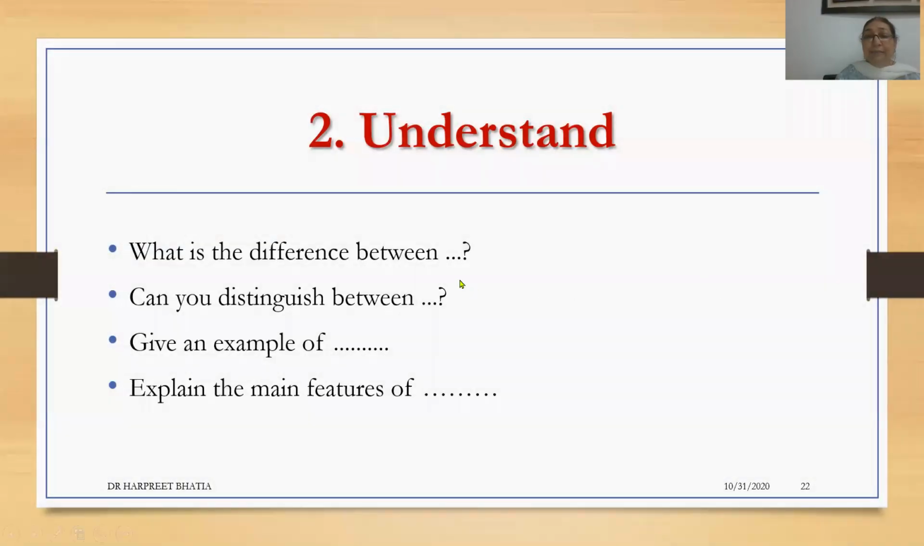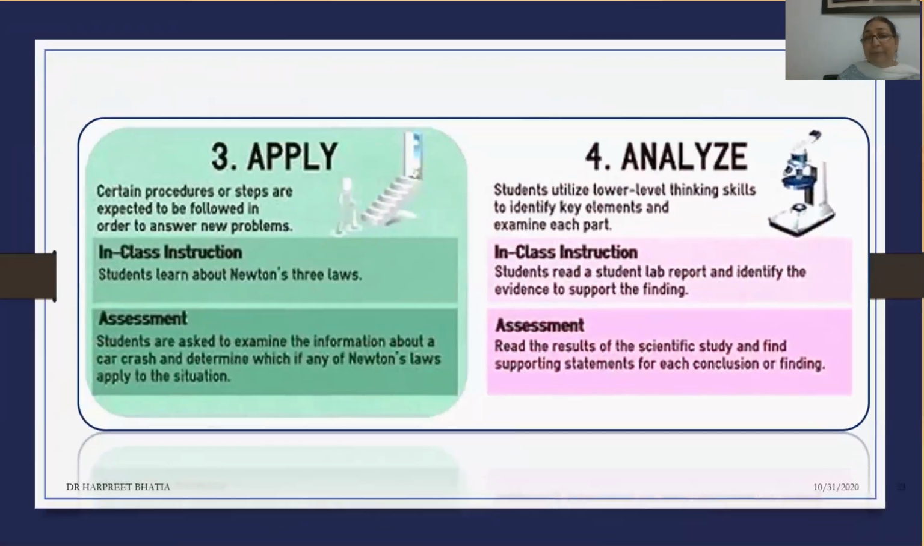In understanding, we ask questions like, what is the difference between X and Y? Can you distinguish between, give an example of, or explain the main features of? So this is a little bit more than just remembering. This is also seeing what are the important components of whatever they have remembered.